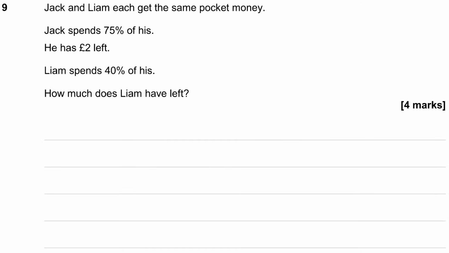Question 9. Jack and Liam each get the same pocket money. Jack spends 75% of his and has £2 left. Liam spends 40% of his. How much does Liam have left? Well, if Jack spends 75% of his and he's got £2 left, then 25% is what he has left, isn't it? And that is equal to £2. So if 25% is equal to £2, then 100% is going to be 4 lots of that, then, isn't it? Okay, and 4 lots of £2 is £8.